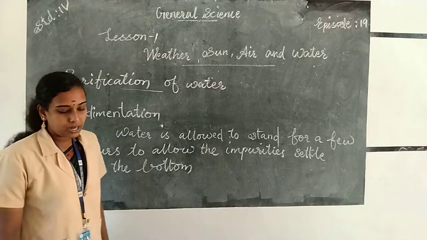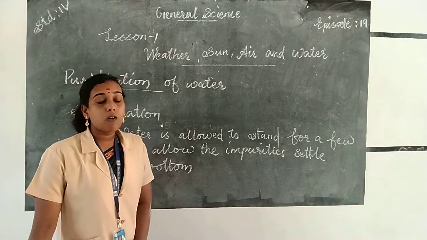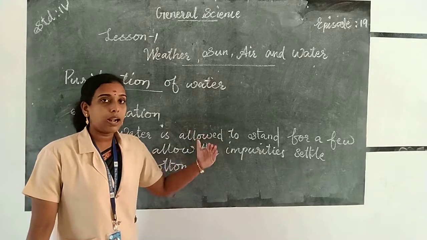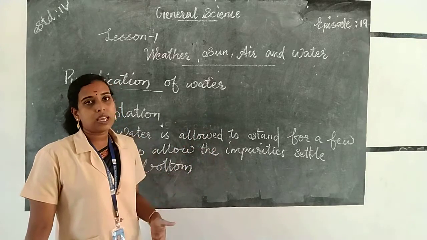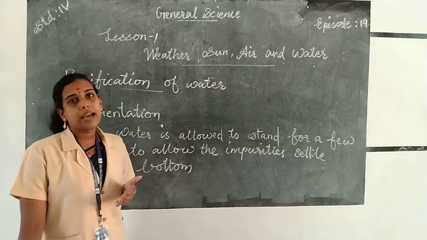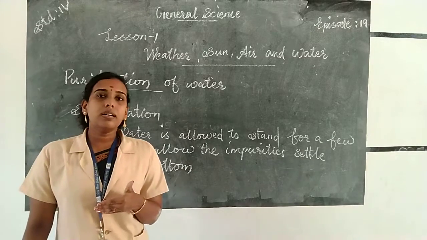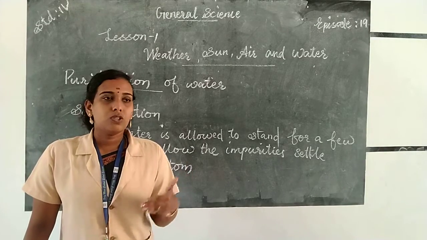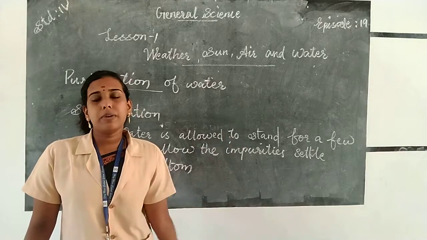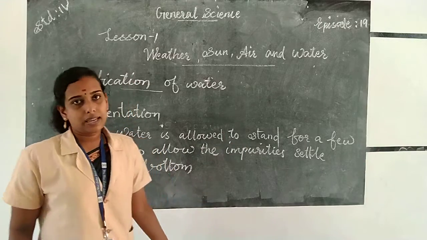Then decantation. Decantation means water is slowly poured off into another container after sedimentation, and it is called decantation. The clean water transferred to another container after sedimentation is called decantation.